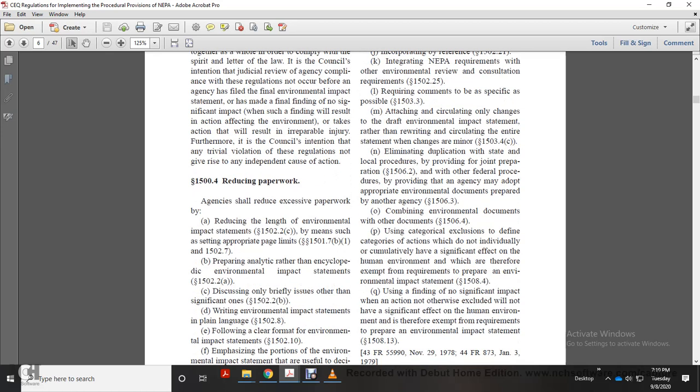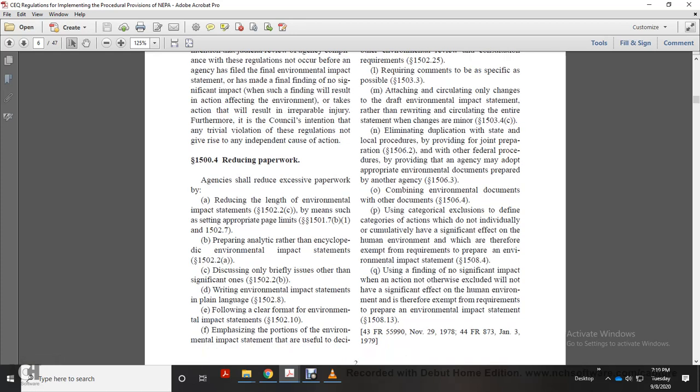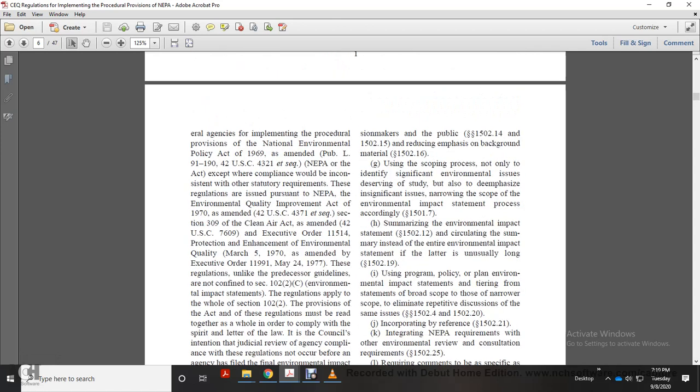All right, 1500.4, reducing paperwork. Agencies shall reduce paperwork by reducing the length of environmental impact statements by means such as setting appropriate page limits, being analytical rather than encyclopedic, discussing only briefly the issues that are not significant, writing environmental impact statements in plain language, following a clear format, emphasizing the portions useful to the decision maker and the public, and reducing the emphasis on background material.